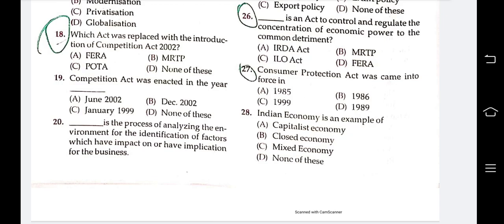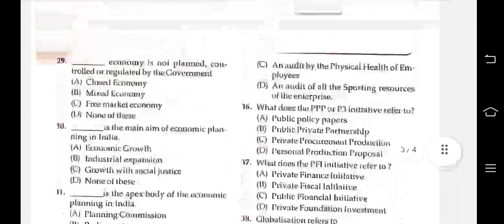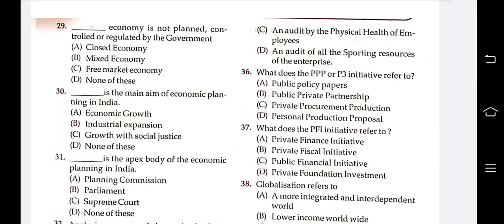The next question: Indian economy is an example of a capitalist economy, closed economy, mixed economy, none of these. Question 28. Answer is mixed economy, C. Next question: dash economy is not planned, controlled or regulated by the government. Closed economy, mixed economy, free market economy. Question 29.